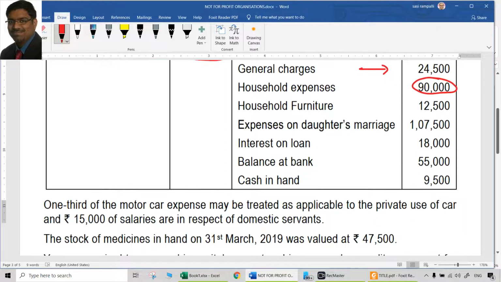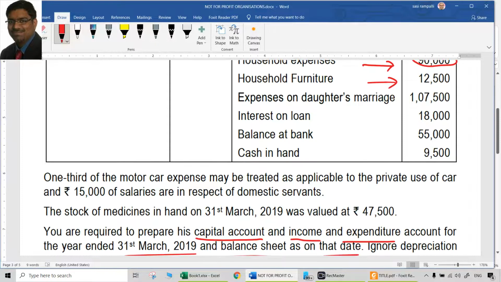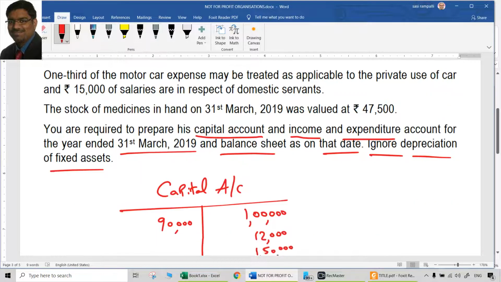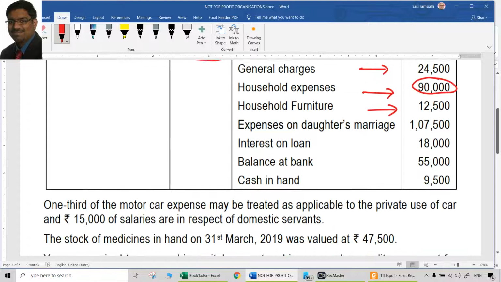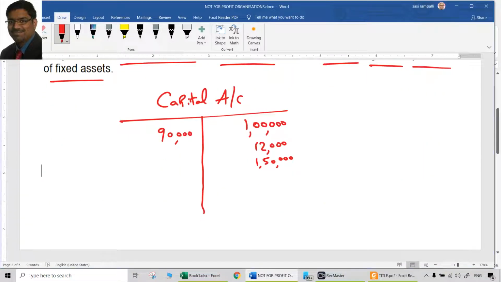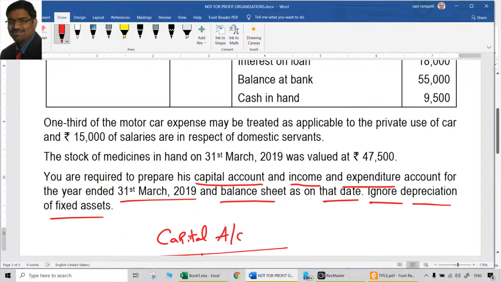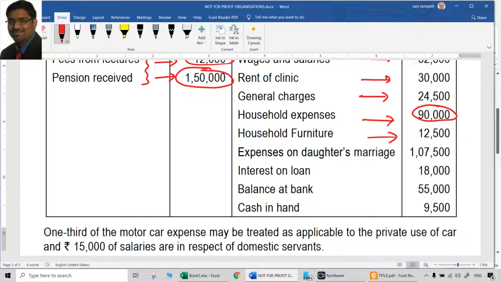That is the debit treatment. Same with household furniture also. It is not the furniture of the business or profession. It is personal expenditure, personal payment. So that should also be debited to the capital account, 12,500. Next, expenses on daughter's marriage.